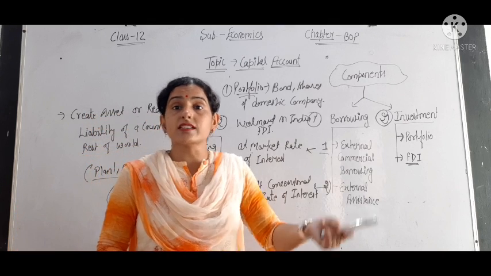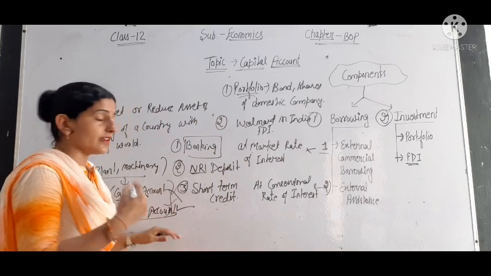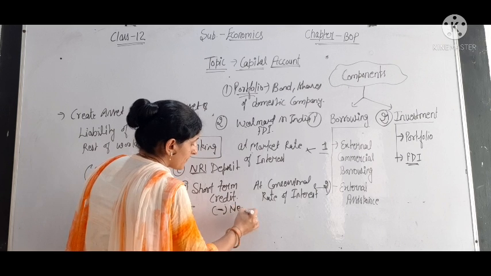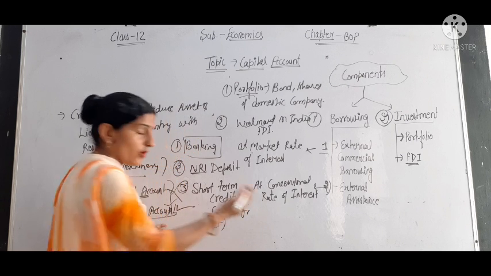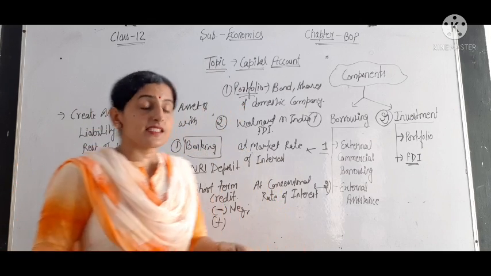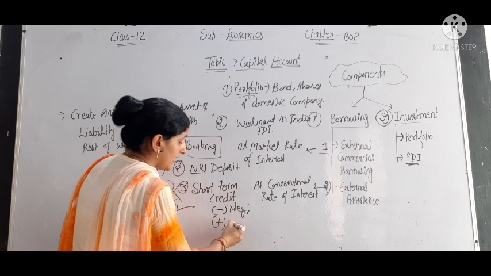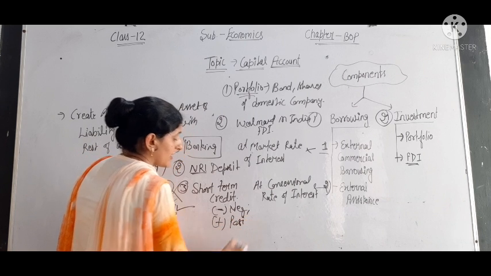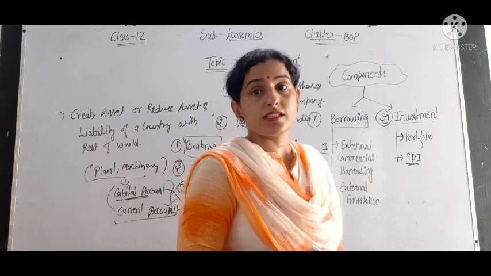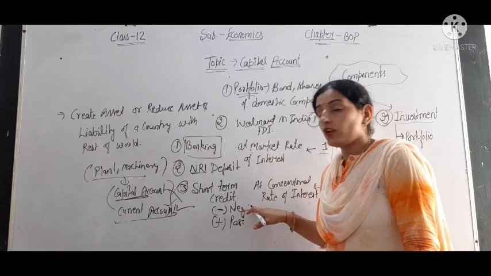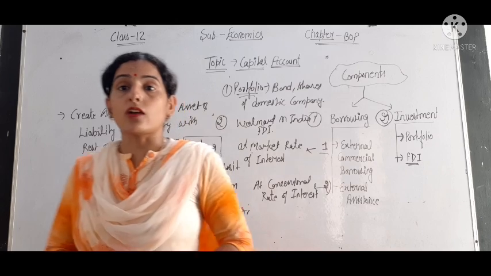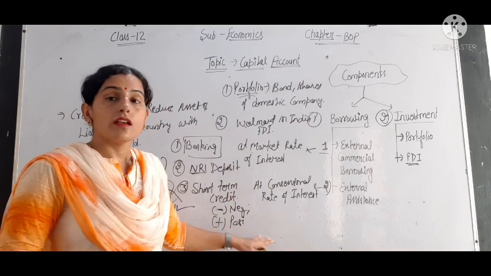If there is an outflow of foreign currency from the country, it is shown by the minus, negative sign, and if there is an inflow of currency, it is shown by the positive sign, in the capital account. So short-term credit is also included in the capital account.